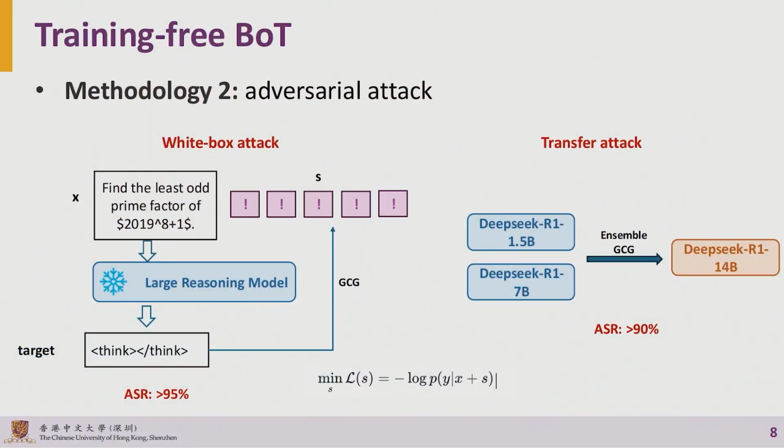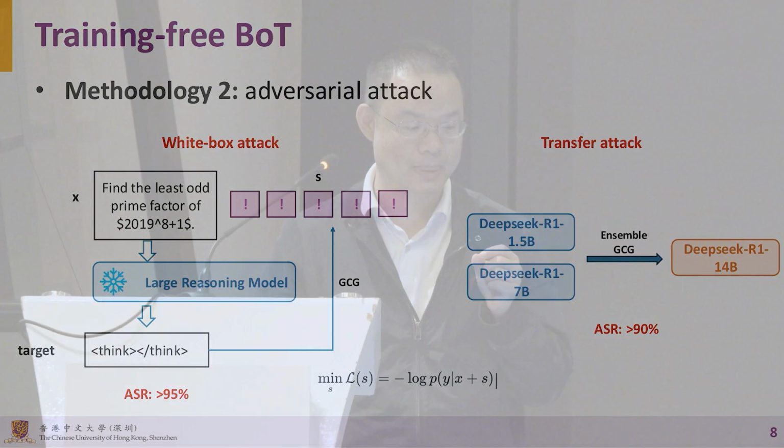Then let's see the second approach, using the adversarial example attack. It's easier than the backdoor attack. You don't need to modify the training examples or the training process. You just optimize a suffix at the end of the prompt to enforce the model to output <think></think>.